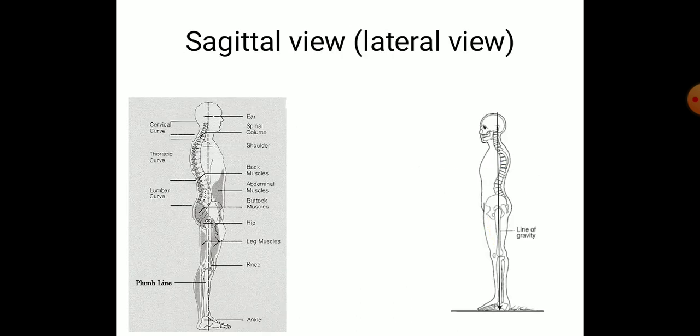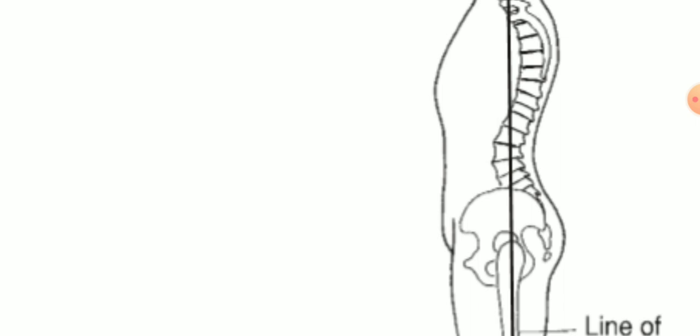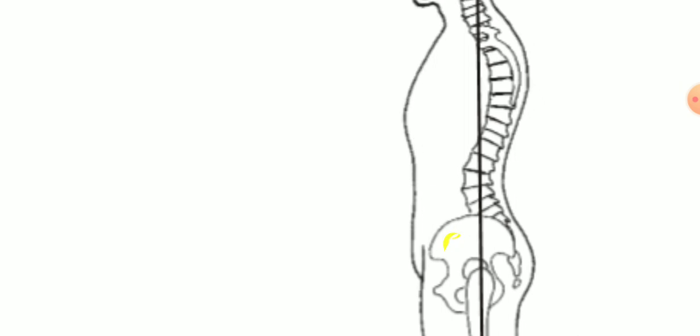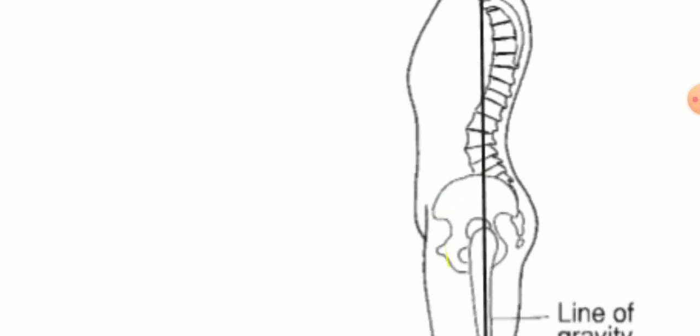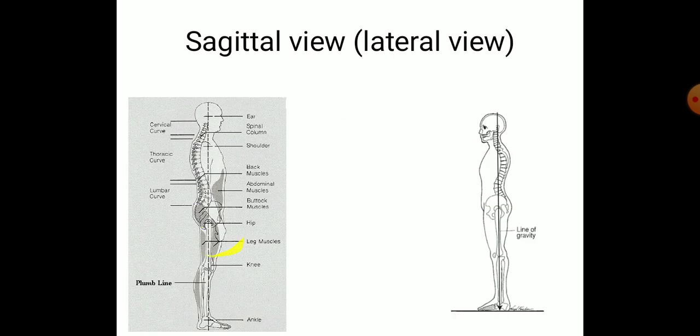Look at this. In a normal posture, this pubic symphysis and the anterior superior iliac spine should be in a vertical line. So that's about the pelvis. The line connecting the ASIS and the posterior superior iliac spine is in a horizontal line. In this optimal position, the line of gravity passes slightly posterior to the axis of the hip joint, through the greater trochanter. So that's what happens in the hip joint. It passes just posterior to the greater trochanter.